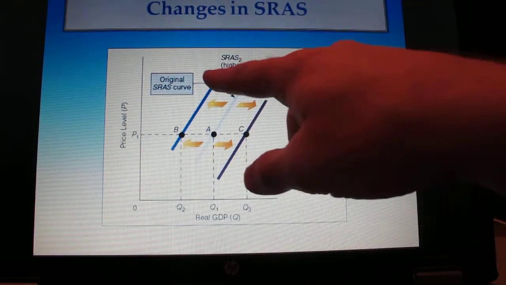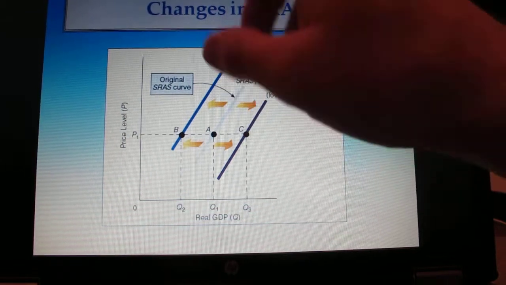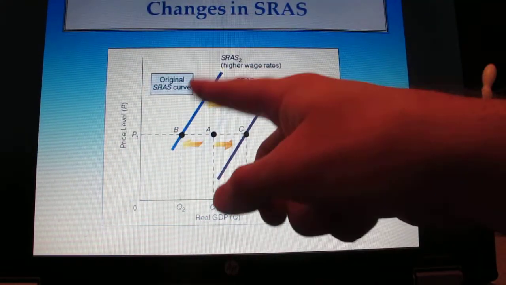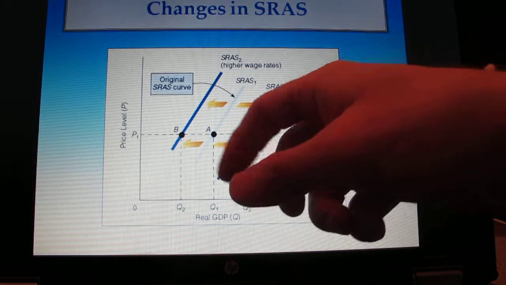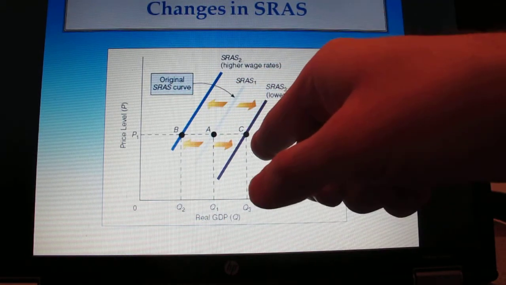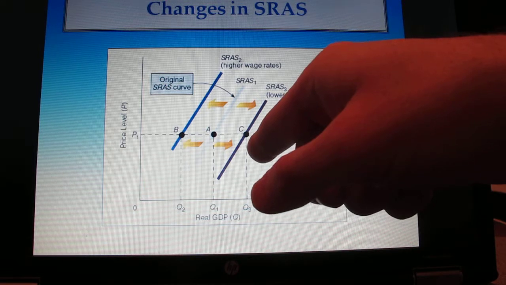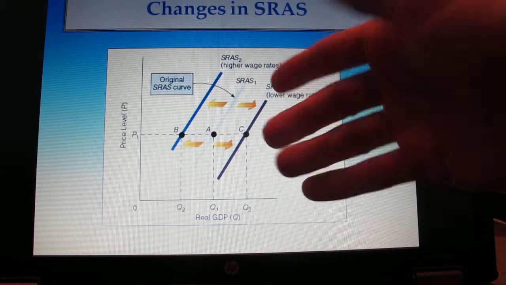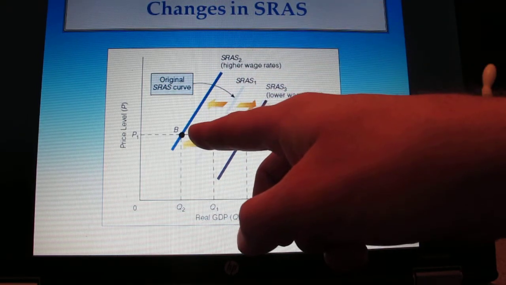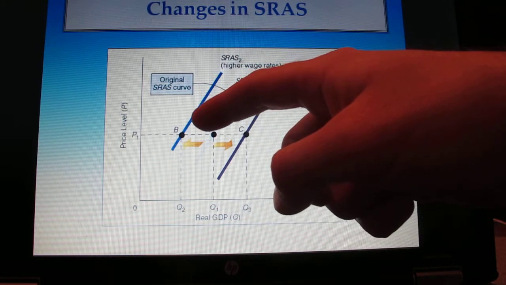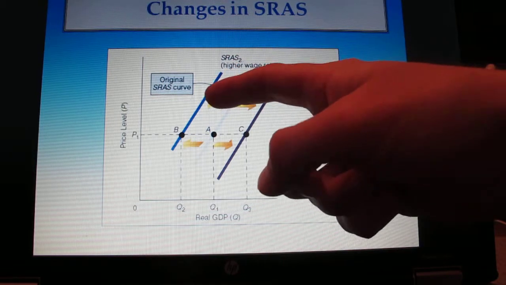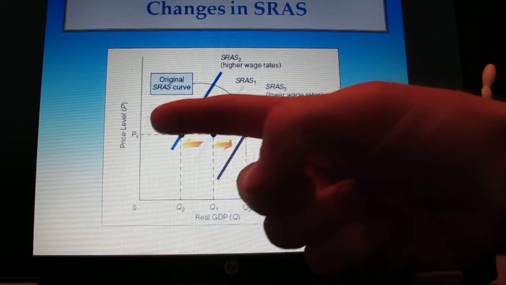Here we're looking at our changes in short run aggregate supply. Before we looked at two reasons why the curve is upward sloping. Now we're looking at changes, and we've talked about this in the past. If there's an increase in the short run aggregate supply curve, or an increase in supply, it is a movement to the right. If it's a decrease in the short run aggregate supply curve, or a decrease in supply, it's a movement to the left. Okay?